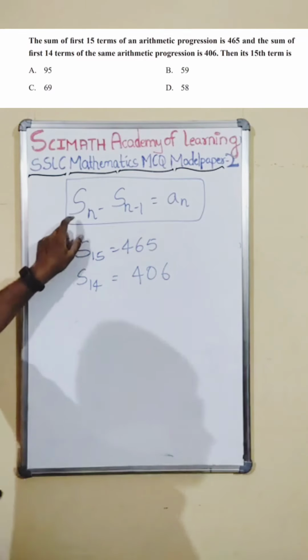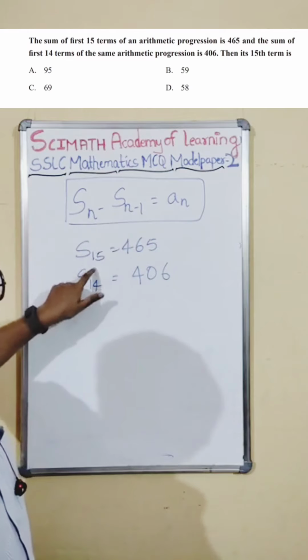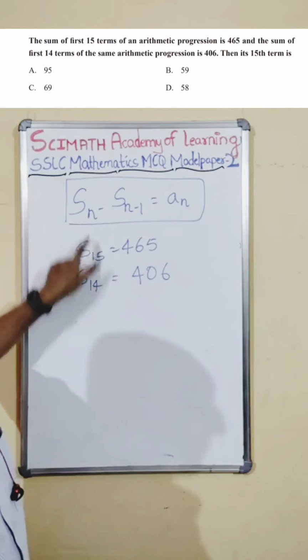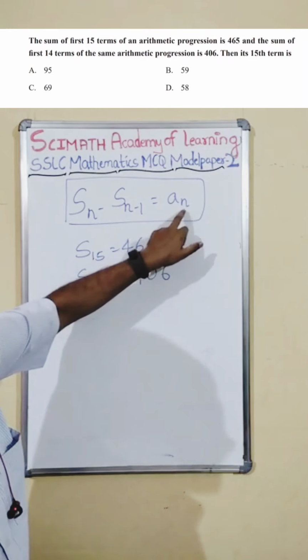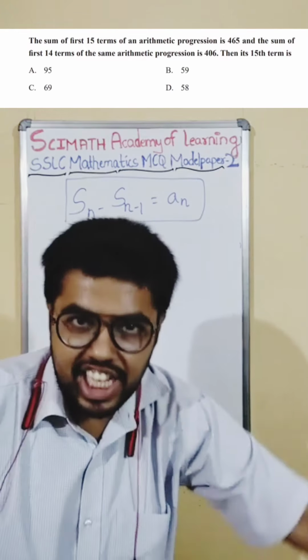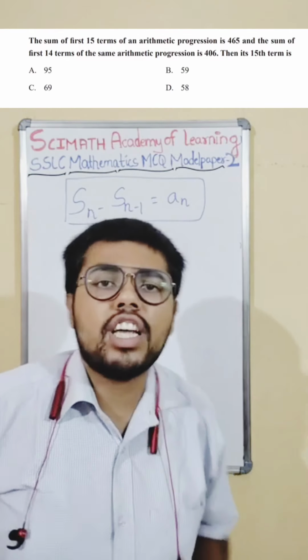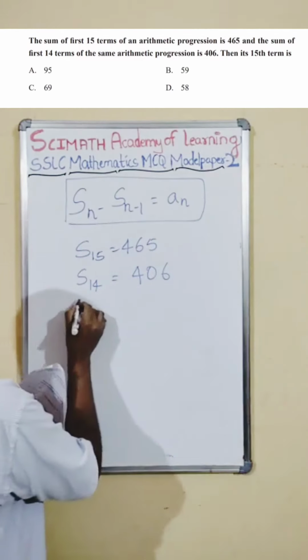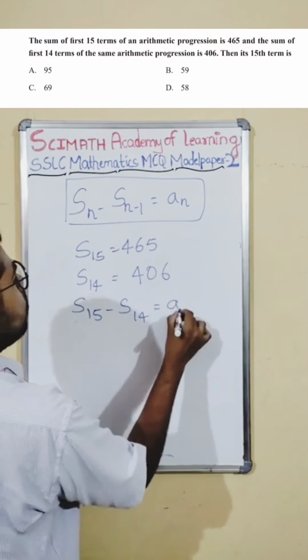See this: S15, and 1 less than that is S14. If you subtract these both, you will get An, the term at that place, the term at the 15th place. They are asking us to find the 15th term. So S15 minus S14 should be equal to A15.